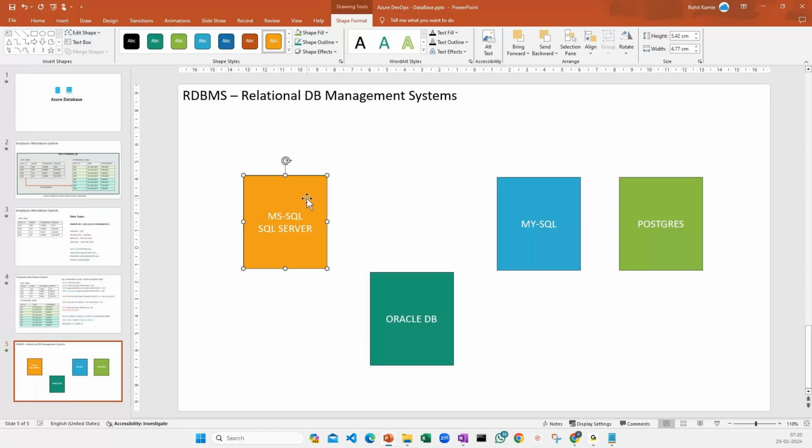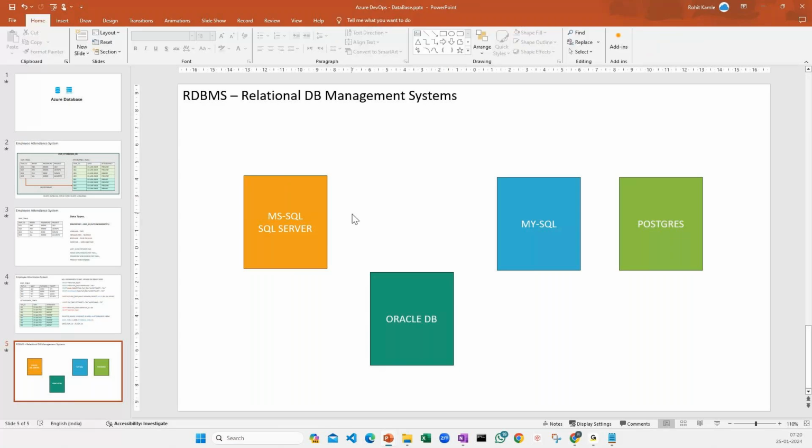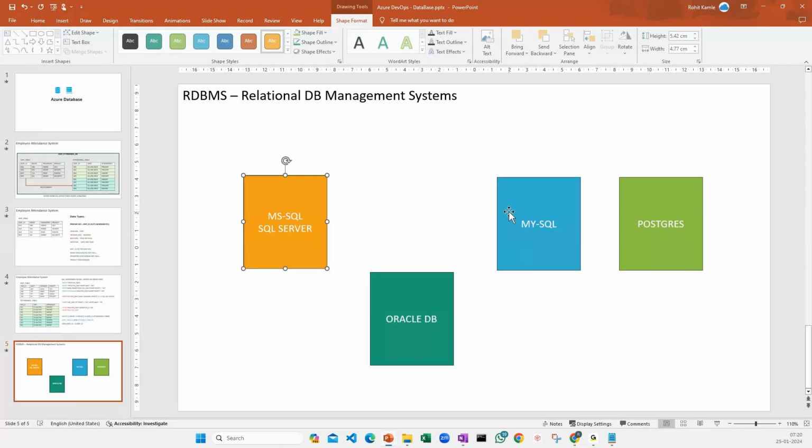And Oracle is definitely the industry practice, but it's very, very expensive. You need a dedicated hardware and there is a lot of configuration you need to really go with. SQL Server, yes, there is a cost, but it is again included when you are creating that as a service. So I'm going to show you how we can really create these services inside my Azure. Let's go ahead.